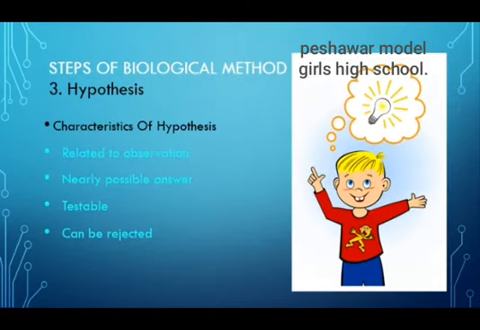Hypothesis is tentative explanation. Tentative means a statement which can be accepted or rejected. There can be flaws in hypothesis which can be proved only by performing experiments on that hypothesis. So, biologists have given some characteristics which should be kept in mind while creating hypothesis.